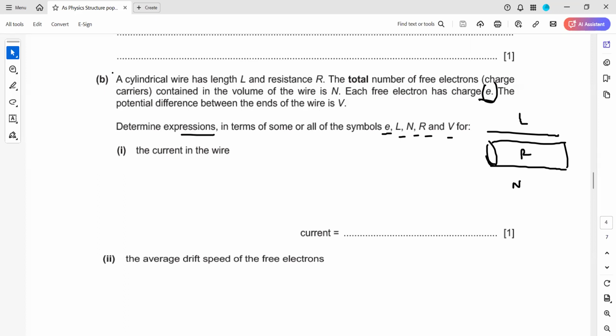So first, we need the current. What is the current? Current is charge divided by time. So if we need the current, current is charge divided by time. What about the charge? What is the value of N? Capital N is the total number of charges, how many charges are there. And V is the volume of this.